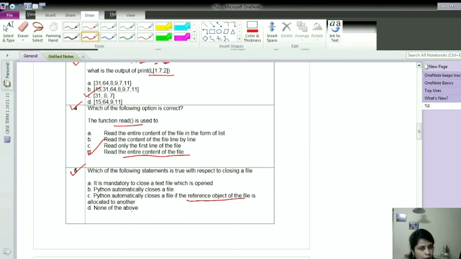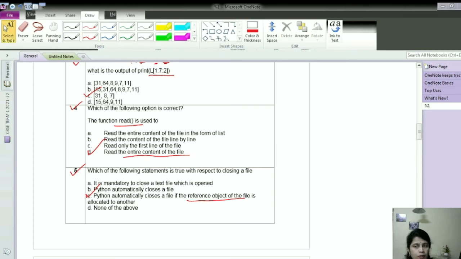None of the above. Of course, the option is C. Why? Because when we open a file, we always create a file handling object. So when we are closing a file, we have to close the file which is referencing that particular object. So option C is correct.